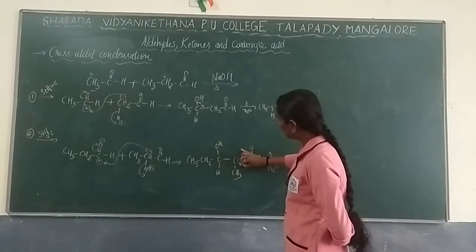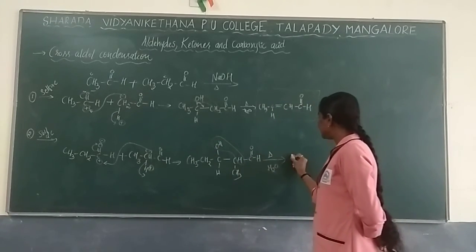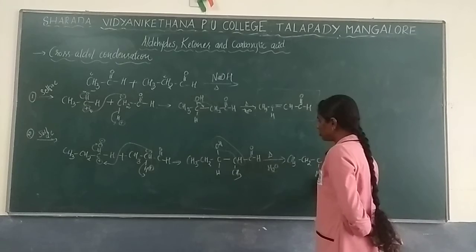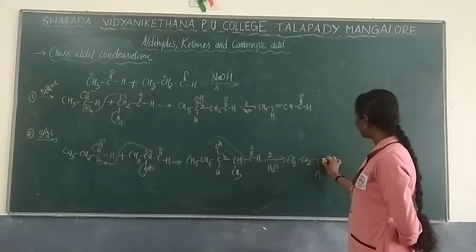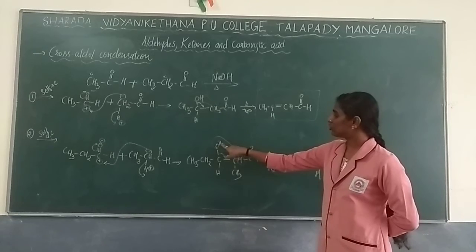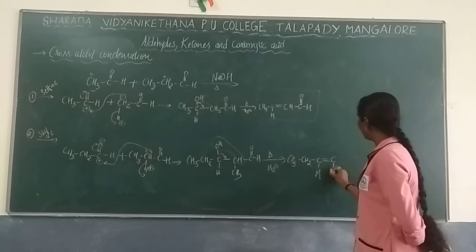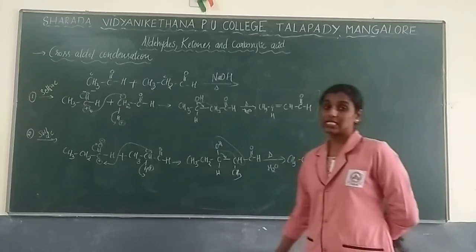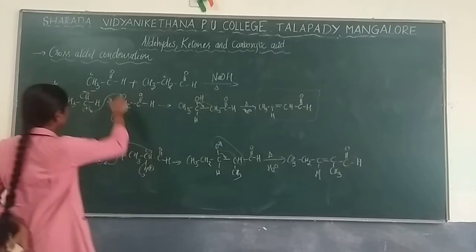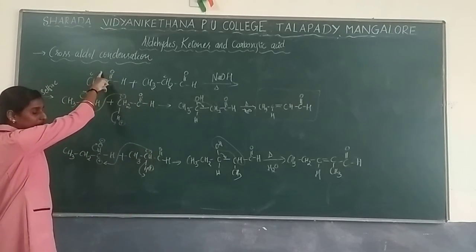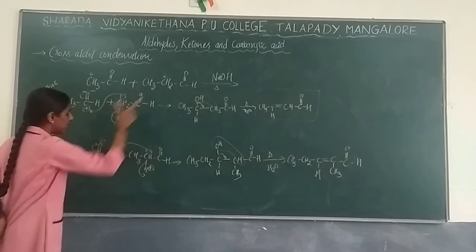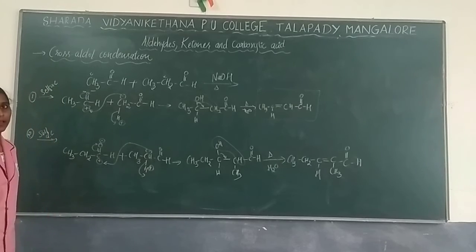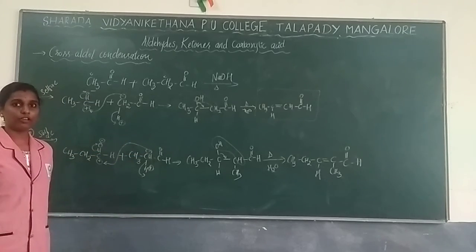So you do this and you will get the product with CH3, CH2, CH, and this bond will be given here so that double bond formation takes place, along with H2O. So you will get C with CH3, C double bond O with H. This is the second product. Understood? So this reactant will go for self-aldol condensation, as well as this reactant. Now self-aldol condensation is over. If you want, pause it and write it down by yourself.